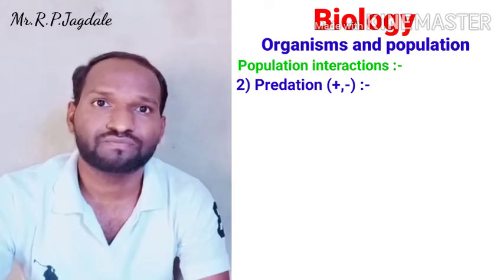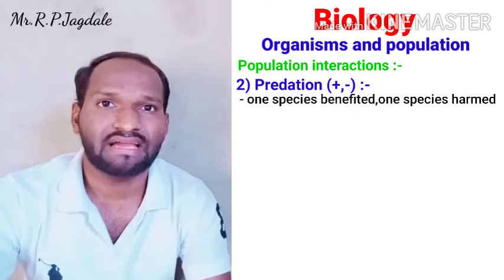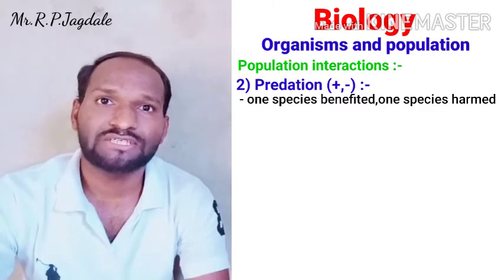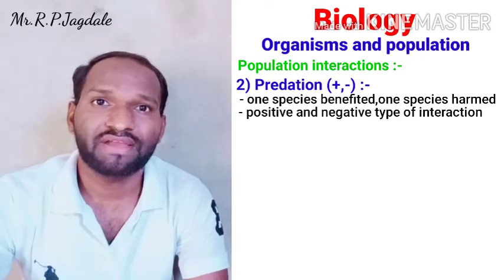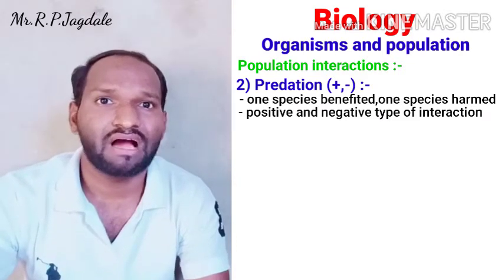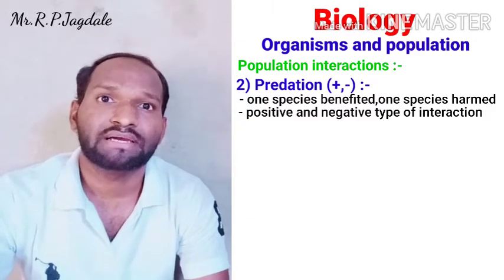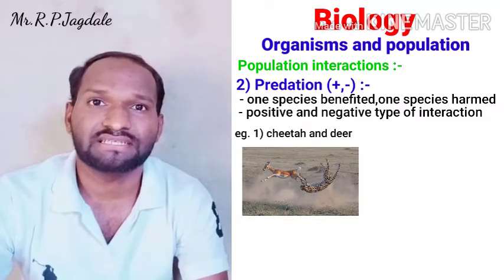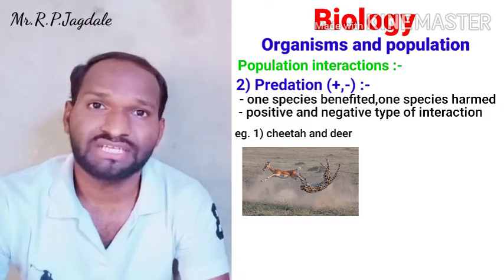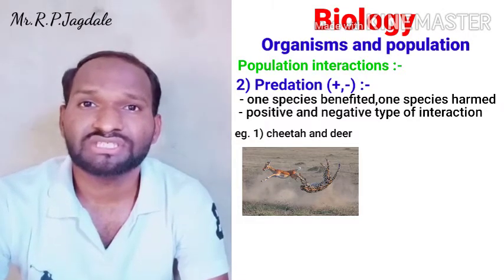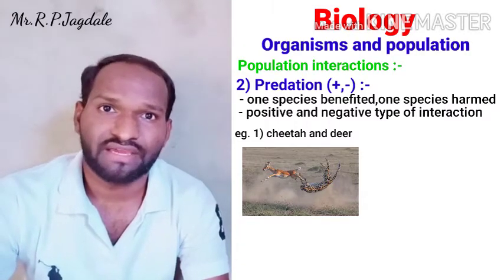In predation, one species gets benefited and the other species is getting harmed. So it is both a positive and negative type of interaction, where species A gets benefited and species B is getting harmed. The example in front of you is predation. In case of predation, the example is the cheetah and deer. Okay, so one is stronger and one is weak.